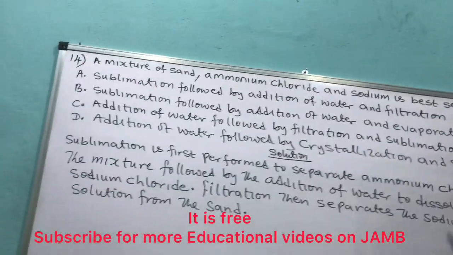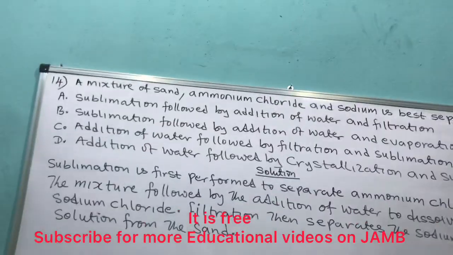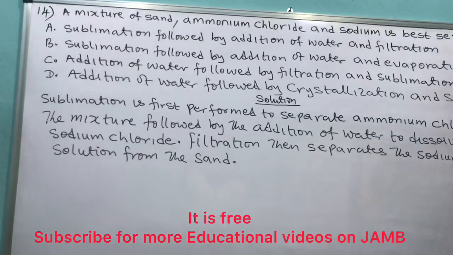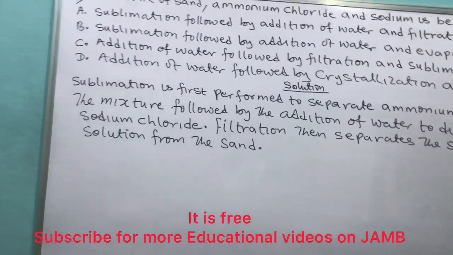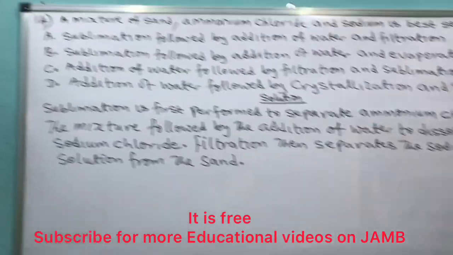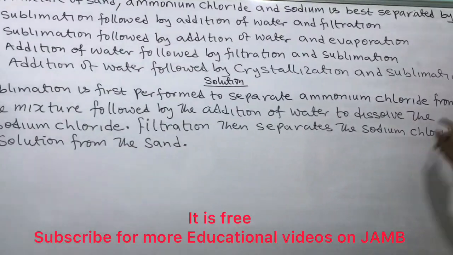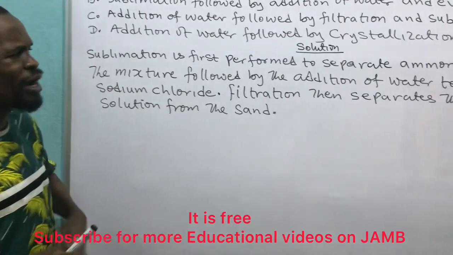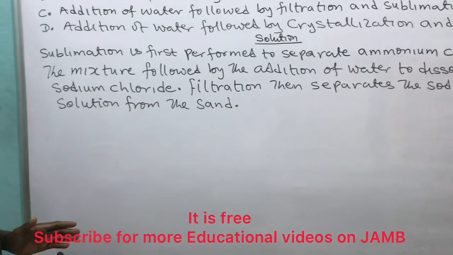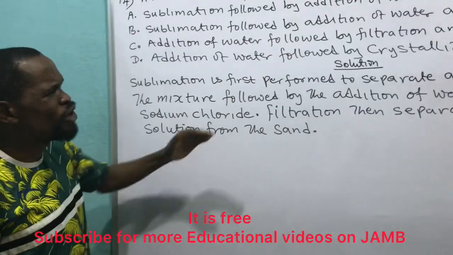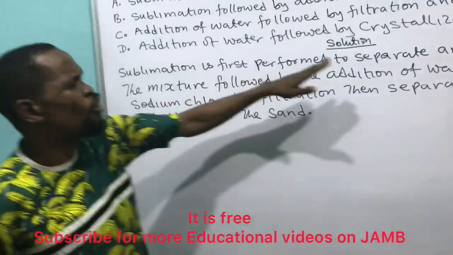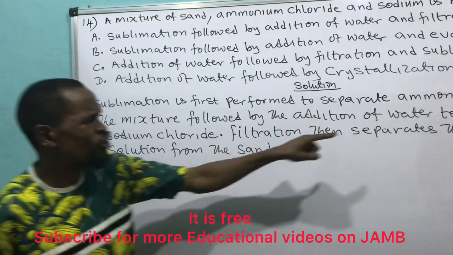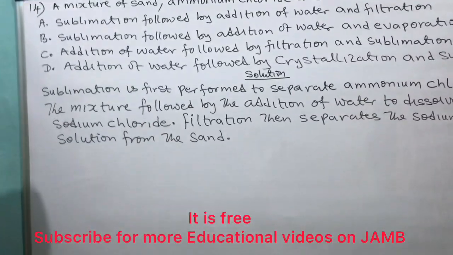Have you seen it? We use sublimation to remove ammonium chloride, which is a solid substance that goes into a gaseous state without going through the liquid state, from the mixture. After we have done that, the ammonium chloride will disappear. Are you getting what I'm saying? Immediately we do sublimation, the ammonium chloride will just disappear. It will just go and leave us with the rest behind.